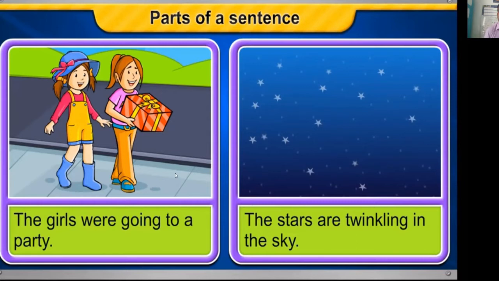Okay, then underline and write which is the subject and which is the predicate. For instance, in the sentence, the girls were going to a party, were going to a party is the predicate. Can you identify the predicate in the sentence? The stars are twinkling in the sky. Right again. Are twinkling in the sky is the predicate.